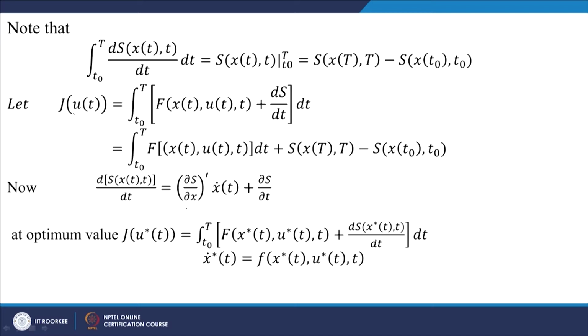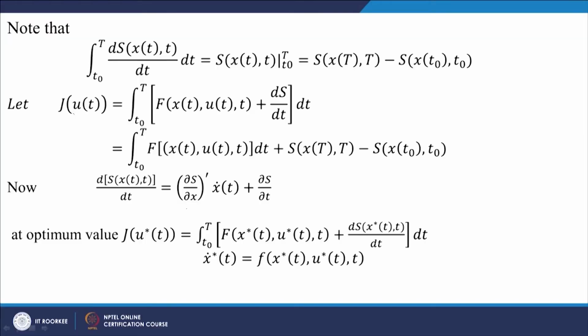Del s by del x means del s by del x1, del s by del x2; these are the components of the column vector, and when we put the transpose it is the row vector del s by del x1, del s by del x2, etc.